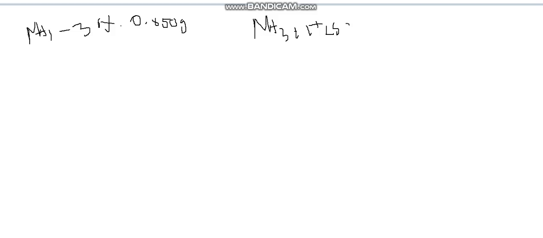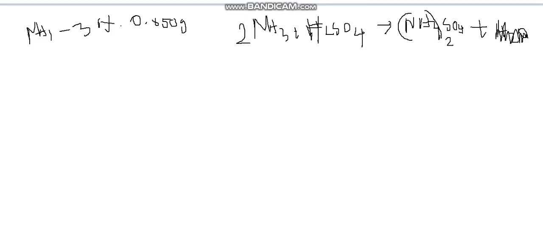H2SO4. First we'll write the balanced reaction. Then you will get ammonium sulfate, (NH4)2SO4, NH4 you will have 2, and water. So only ammonium sulfate is forming. Ammonia plus sulfuric acid gives ammonium sulfate. Okay, now it is totally balanced: 2 ammonia plus H2SO4 gives 1 ammonium sulfate.